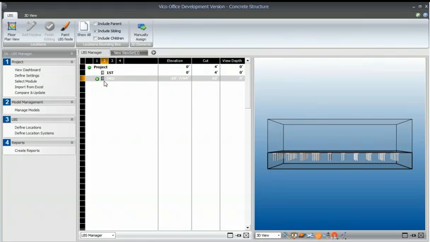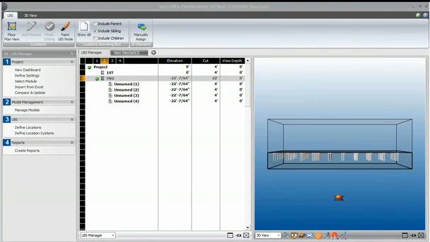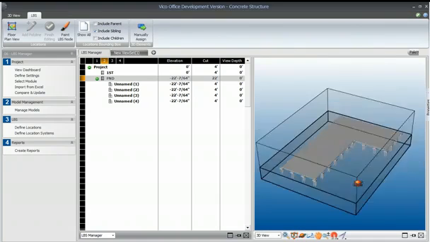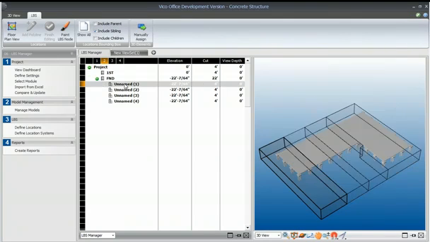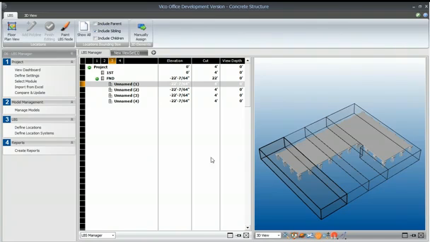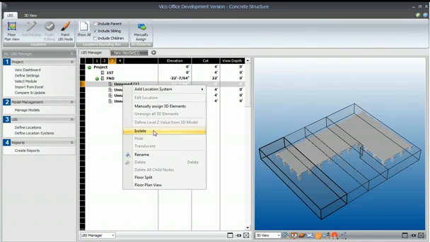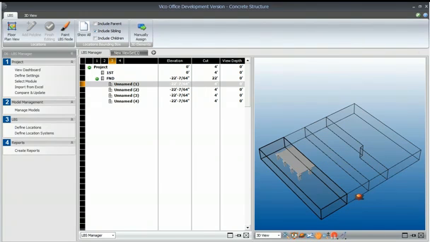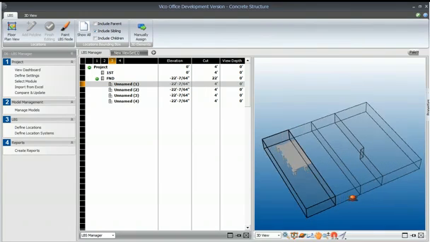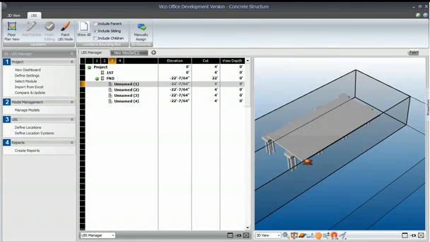So when we unroll the project node, we can see underneath the foundation we have 4 different boxes, and let me just spin the model around slightly. We can see that this is the first location shown here, and we can isolate that item and see it's actually splitting the elements if they are crossing.